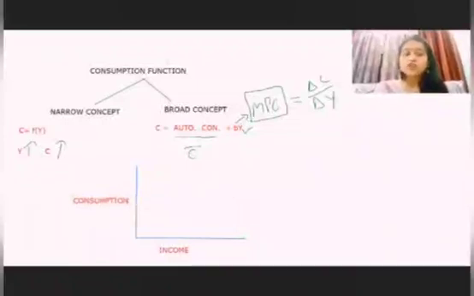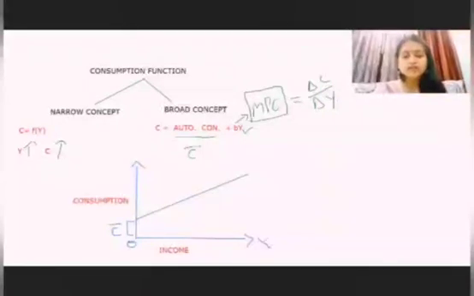This consumption curve is going to start from a height on the y-axis. Why is that? Because this portion of consumption shows that we are at zero level of income, but still we are consuming something. So this is your autonomous consumption.